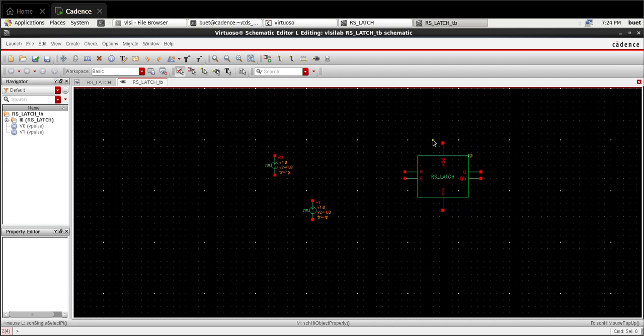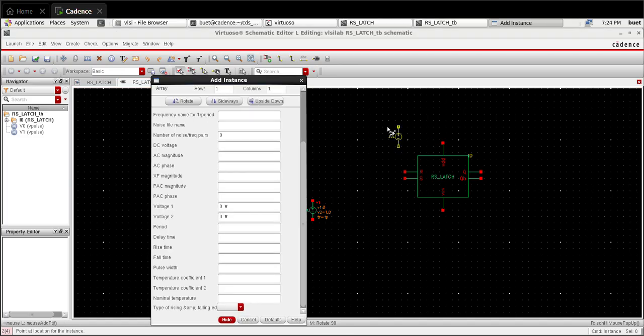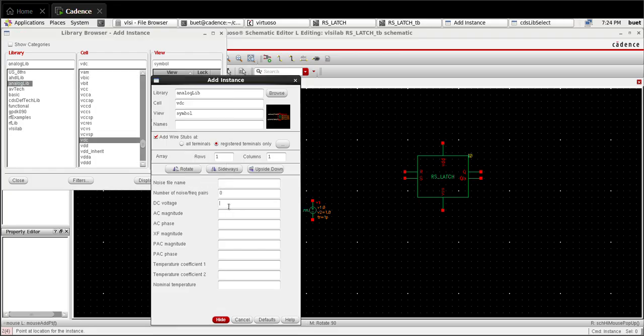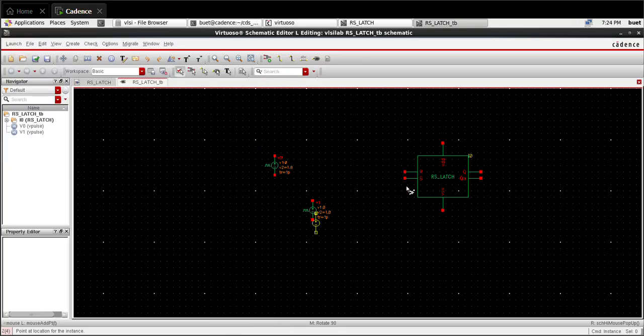For VDD, we need a DC voltage. So go to instance, browse, and in the analog library, search VDC. Keep the DC voltage as 1.8 and place it here.